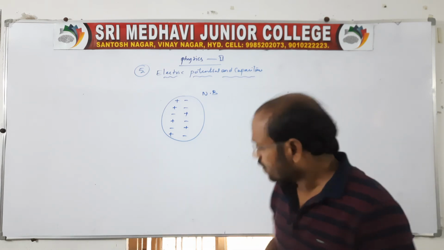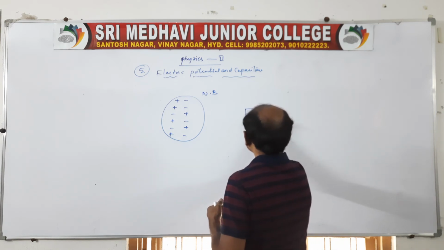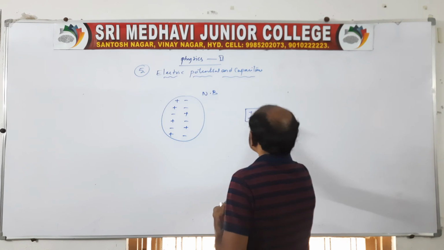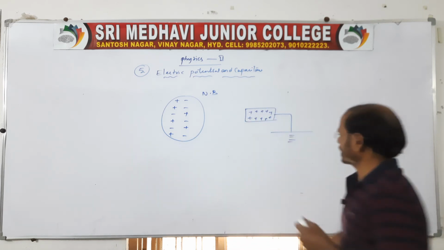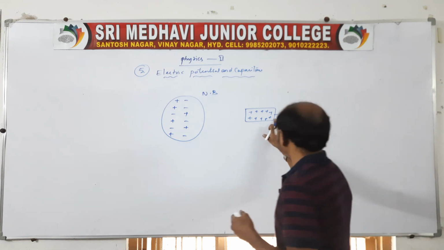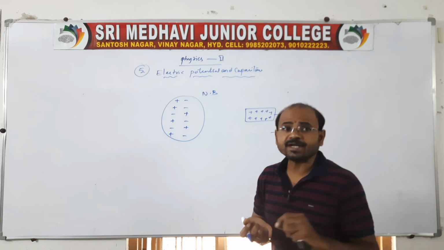Suppose I want to connect a positively charged body. You take a positively charged body, to measure its potential, and it is connected to the Earth. The symbol of Earth is like this. For a positive charge, there is a deficiency of electrons.